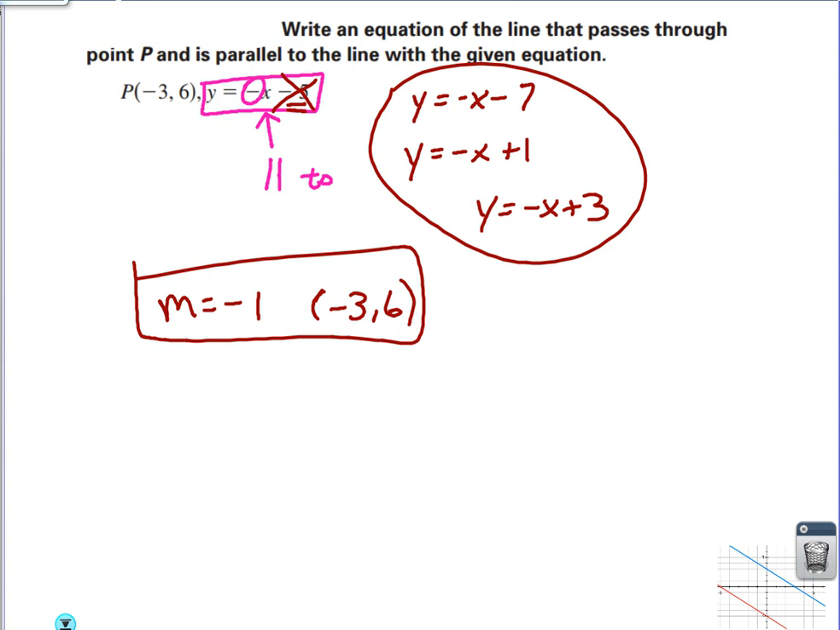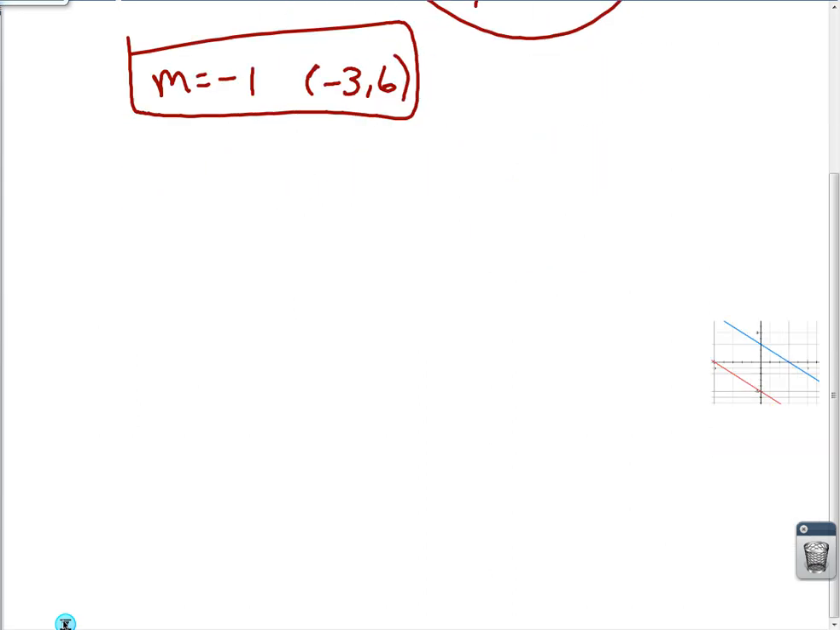So now let's work it. We're looking for the equation of the line that has a slope of -1 that passes through the point (-3, 6). y equals -1x blank. Shortcut. This is my shortcut. Plug in y, plug in x.